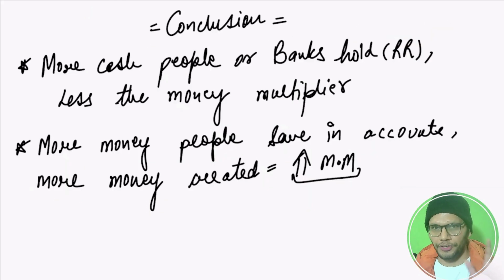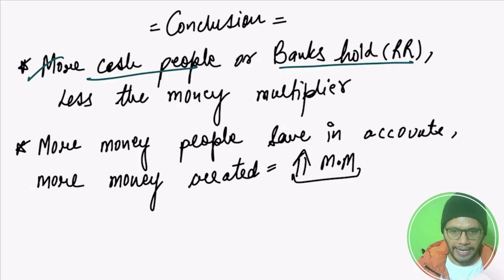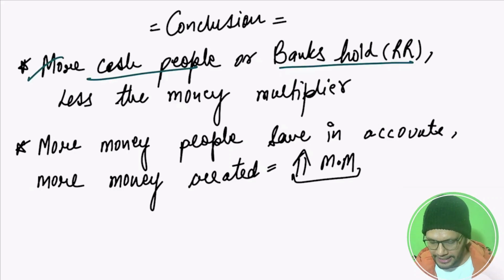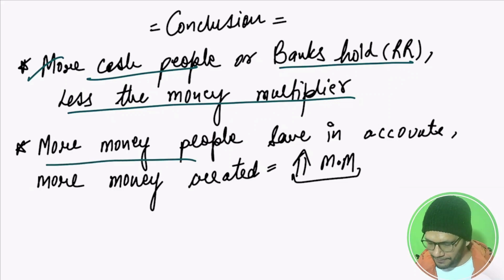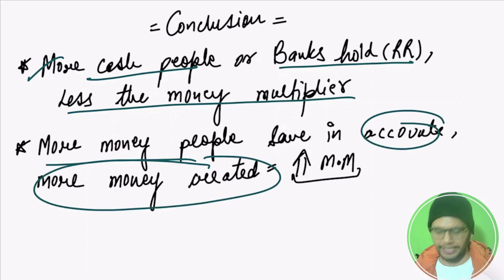Now, let's move to the conclusion. What are the outputs that we have taken from this discussion? More cash people or bank hold, less is the money multiplier. Because money multiplier starts only when people go to bank and deposit their money. More money you save with your bank, more is the money multiplier. More money people save in the account, more money is created.